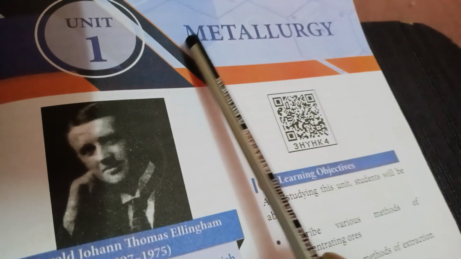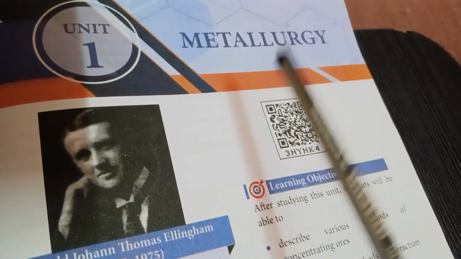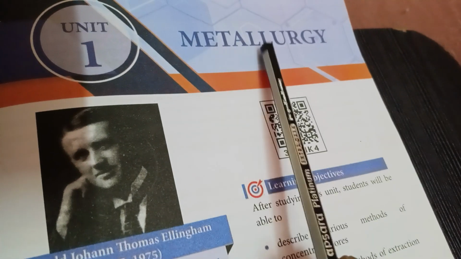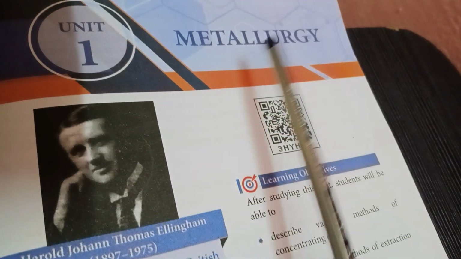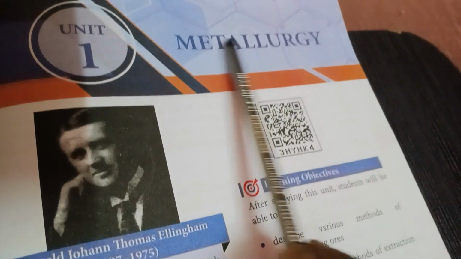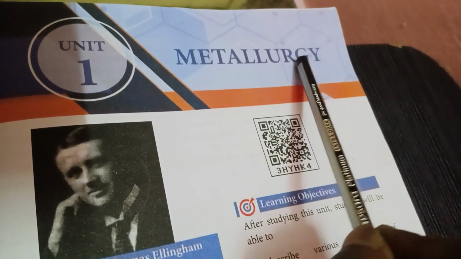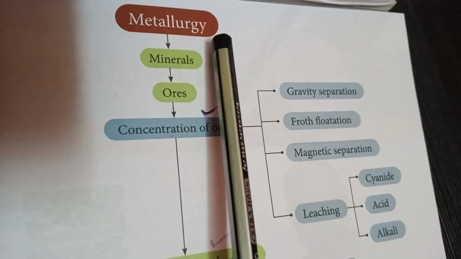Okay, study of the metals means so many things are there, but in this chapter, what all are we going to study? We are going to study minerals, ores, extraction of the metal from its ore. Next, Ellingham diagram, uses of the metals. These are only what we are going to study under the title metallurgy. Here, first we go through the flow chart. If you go through the flow chart, I have given the explanation of metallurgy.